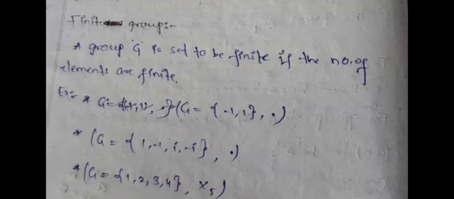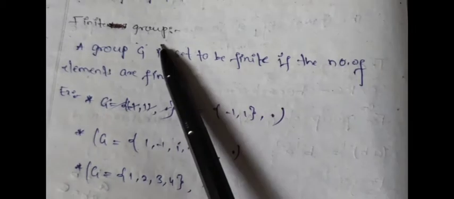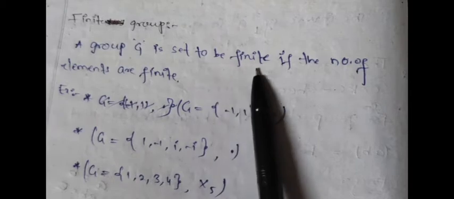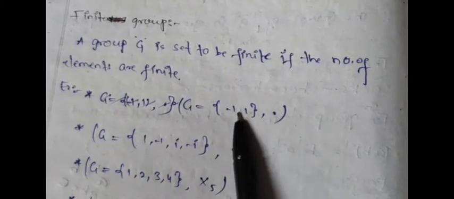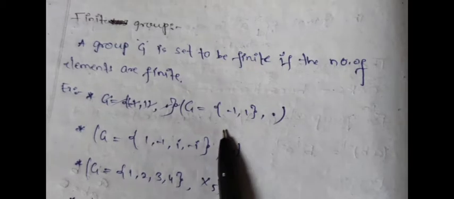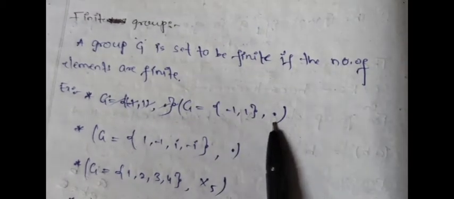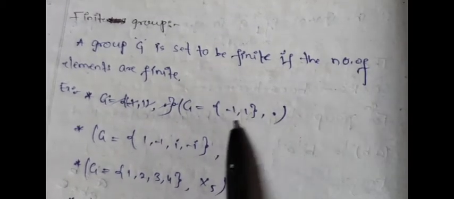So let us see finite group. Finite group means a group which contains a finite number of elements. That means it should be a group and at the same time it should be finite. For example, we are taking two elements, minus 1 and 1, under the binary operation multiplication. Then this is a group which is also called a finite group.